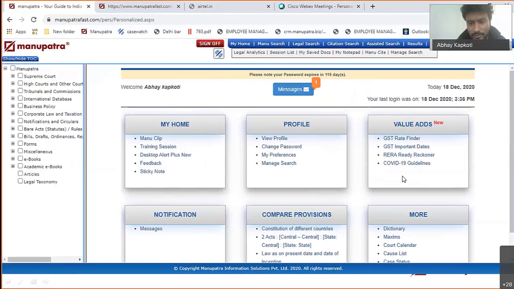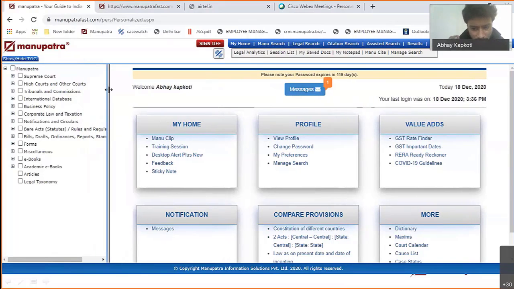This is how it looks on the inside. On the left hand side, we have the different search engines: Manu search, legal search, citation search. So specific search engines are there. On the right hand side, we have the table of contents in Manu Patra. What all are we covering in Manu Patra? You can see from here. Let me go through this in just 5-10 minutes. I'll show you everything that we have and where you can get it.